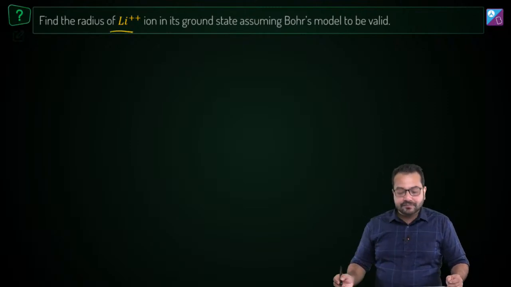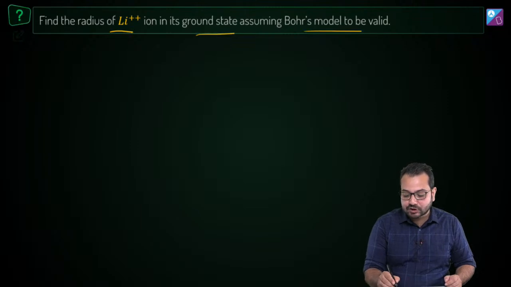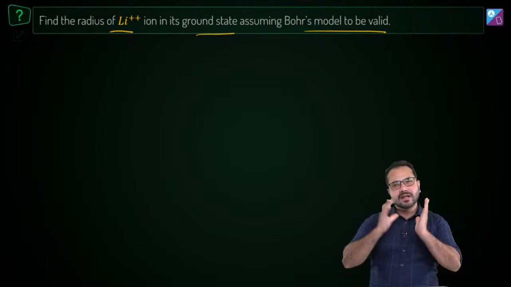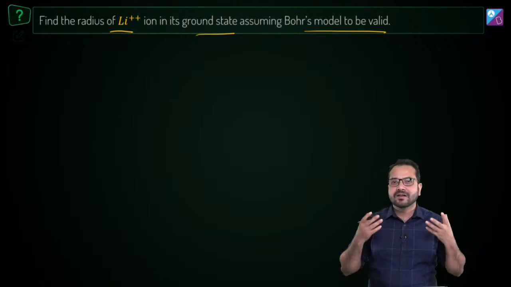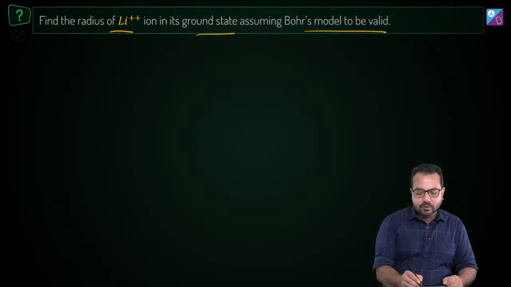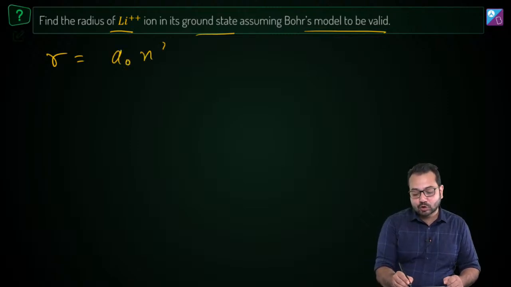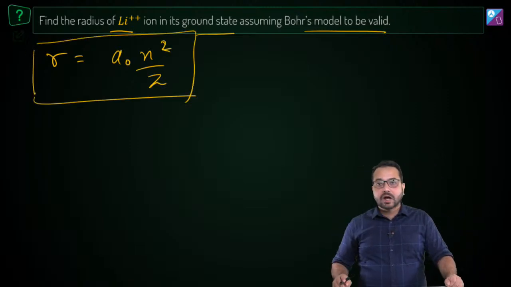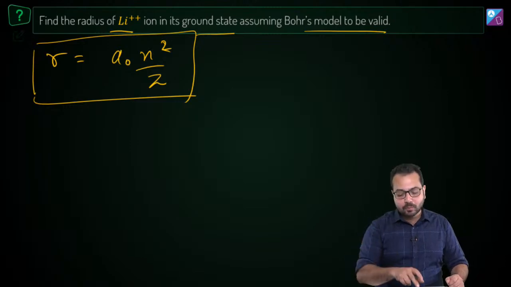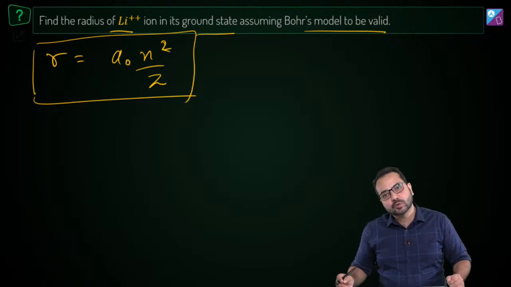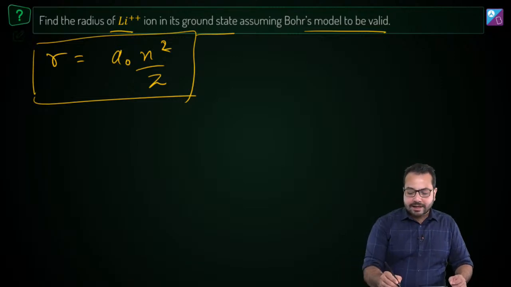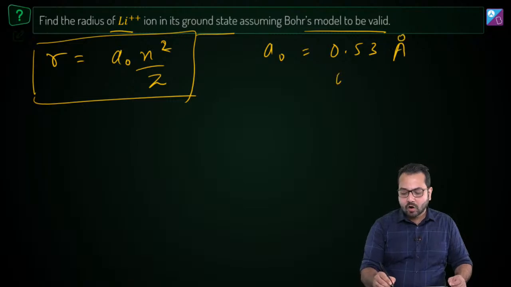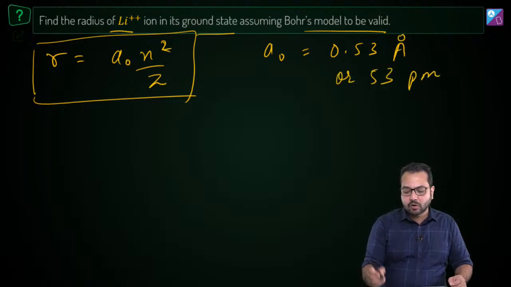Now find the radius of Li2 plus ion in the ground state assuming Bohr's model to be valid. Okay, it's a very simple question. All I want to do is revise the results. So we know that r is equal to a naught into n square divided by Z. Is that correct? Do you remember this? The allowed radius of the Bohr orbit is given by a naught into n square divided by Z. Do you remember that? Okay, and what is a naught? a naught is 0.53 angstrom, or you can also say it is 53 picometer.